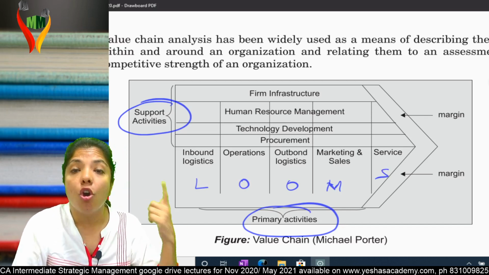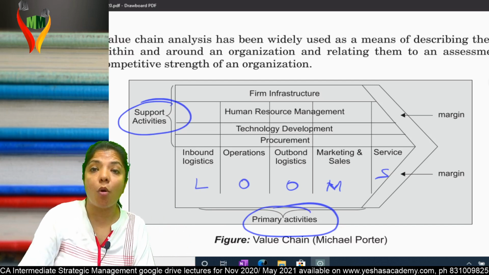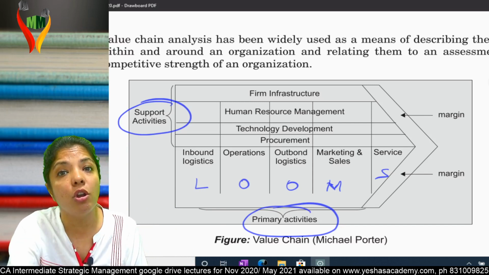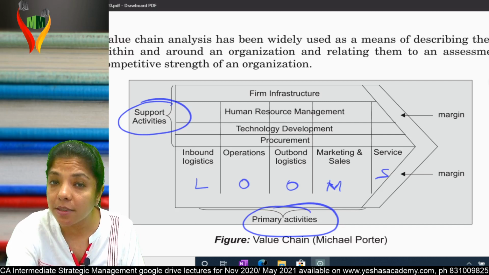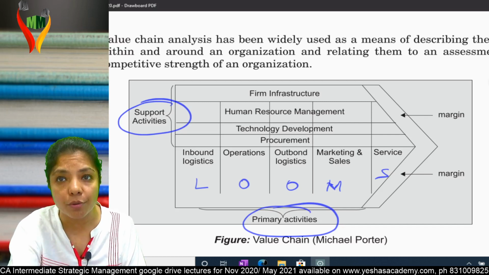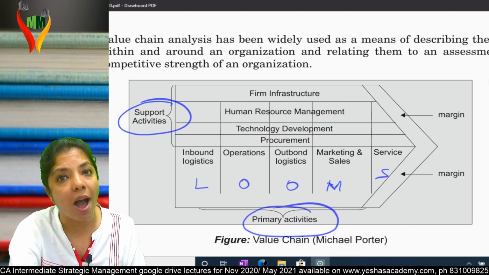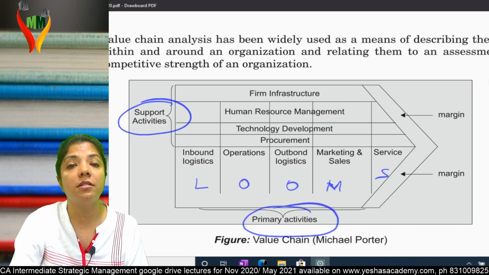Inbound logistics, operations, outbound logistics, marketing and sales, and services. Boss, you cannot change the order of primary activities. Why? Inbound logistics means bringing the raw material inside. Operations means converting the raw material into finished goods. Outbound logistics means taking finished goods outside. Marketing means creating awareness of the product, and service means after-sales service.